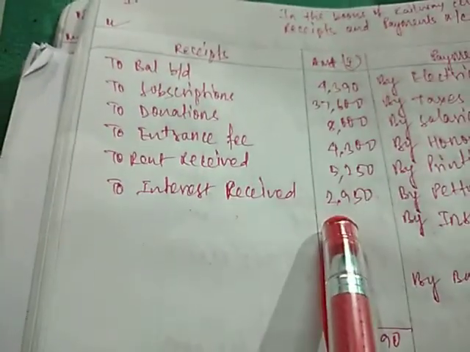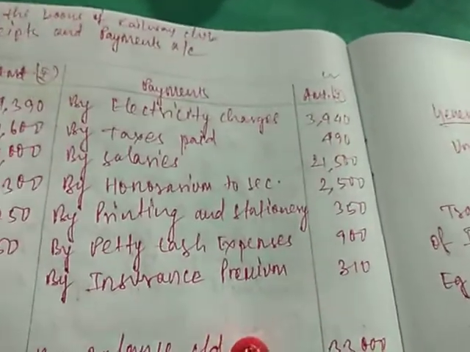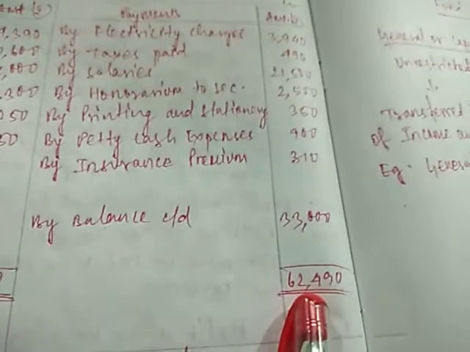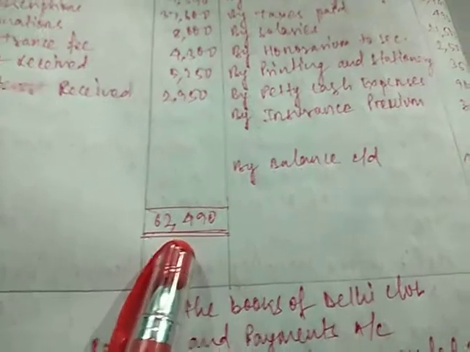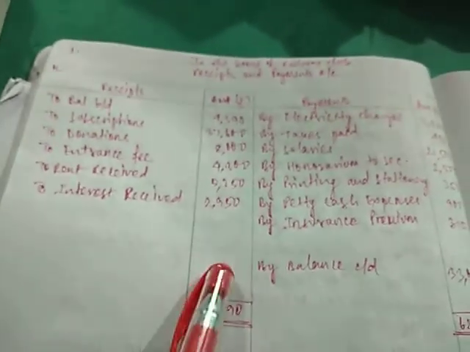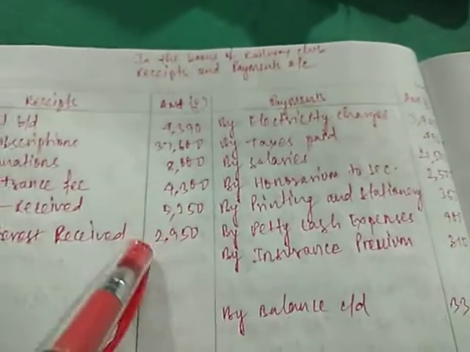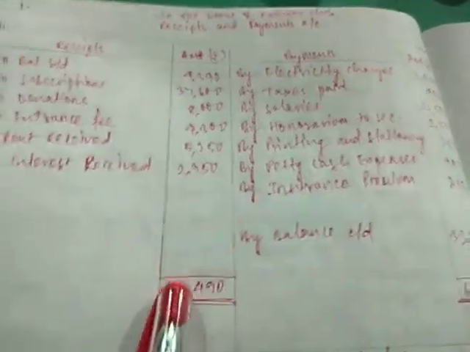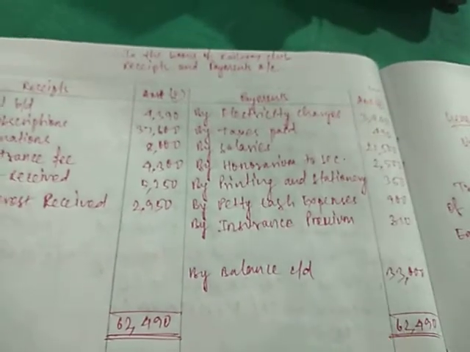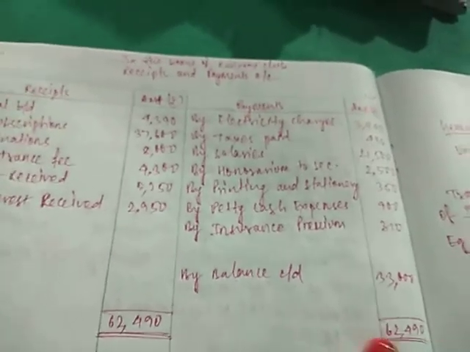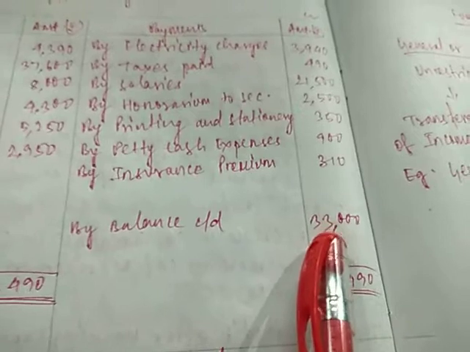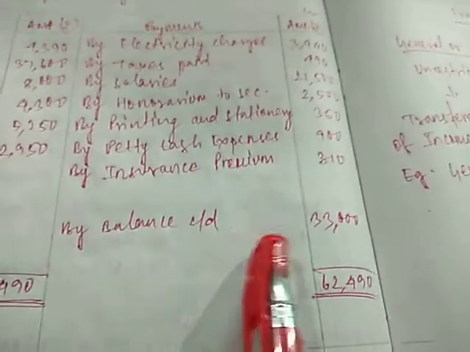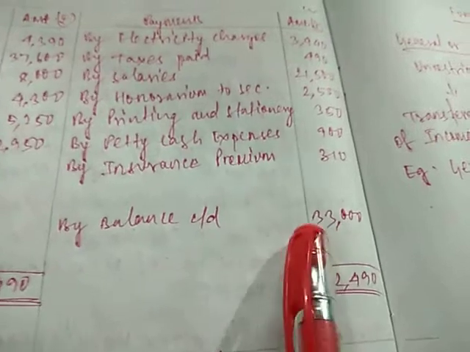Interest received 2,950. After this, when you make the total, we find the credit side to be higher. So the total of credit side is 62,490. The same total is also copied on the debit side, 62,490. From this total, when you subtract, the total of the debit side is higher, that is 62,490. The same total is copied on the credit side as well, 62,490. From this total, when you subtract all the items here, you will find the balancing figure 33,000. So this is the by balance CD remaining, the cash balance remaining at the end of the year, 33,000.